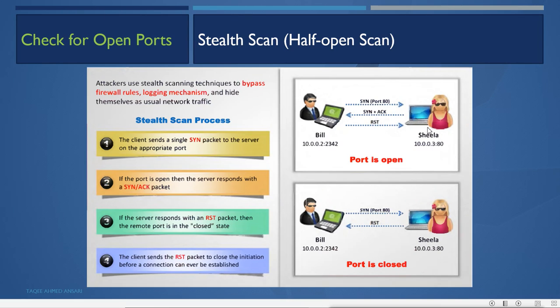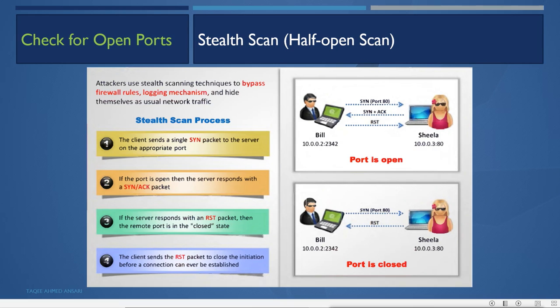So if they have a logging system, they will not have any log about this connection, because the connection was not established. That is the half open scan. It just wants to see whether the port is open or not, and then it sends the reset. So the target will never know that somebody tried to establish a connection, because no connection was established.